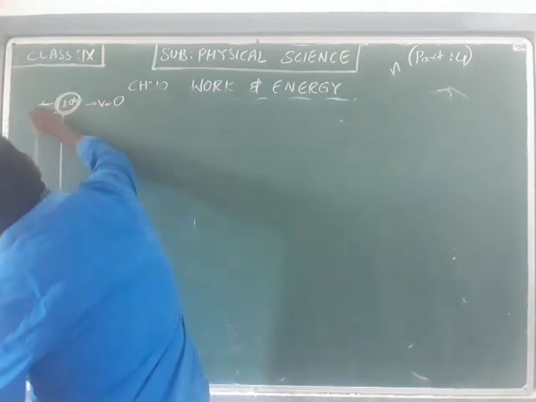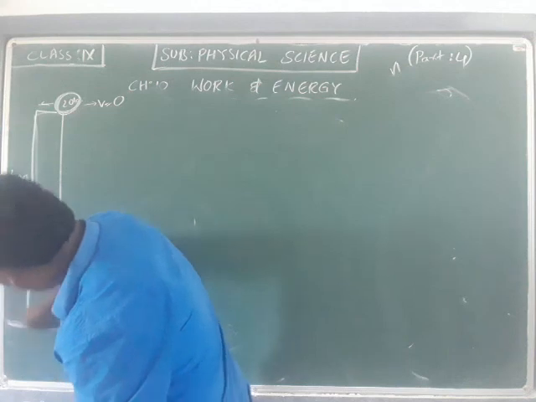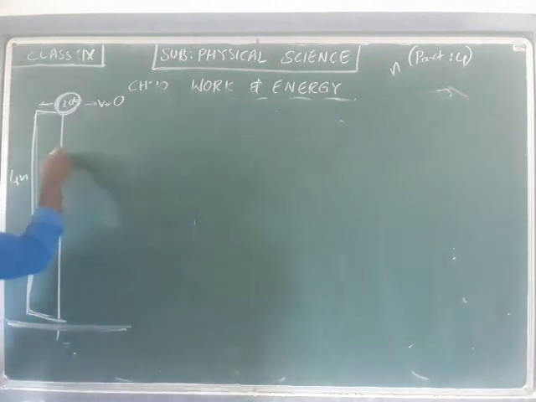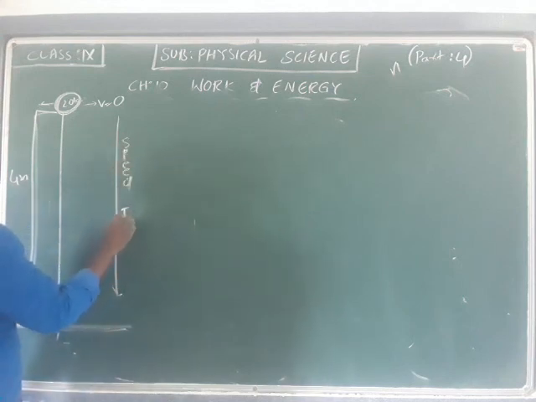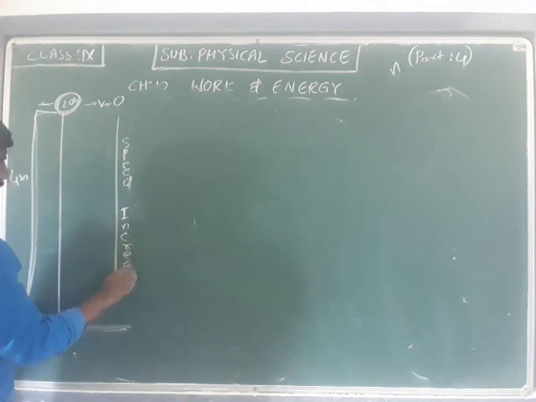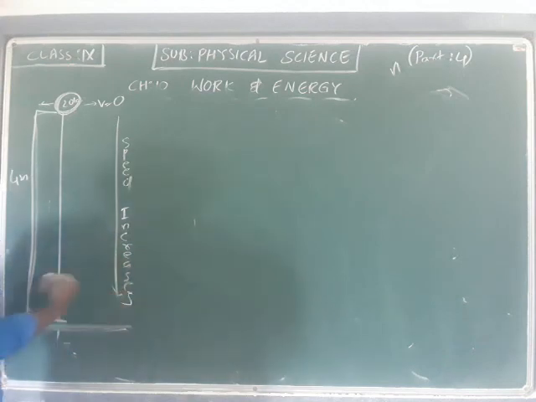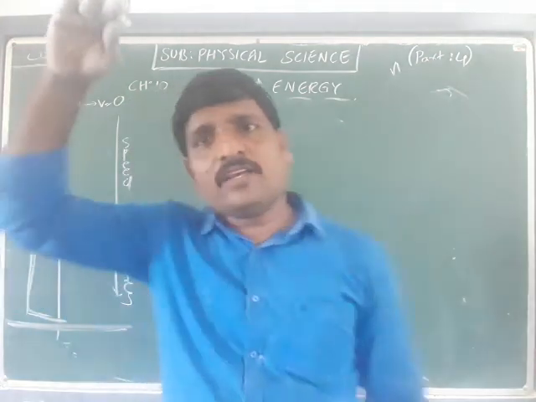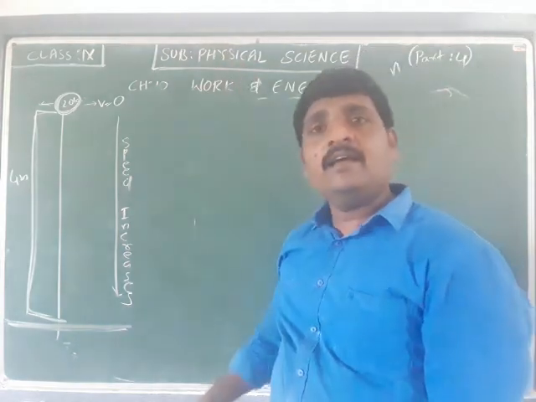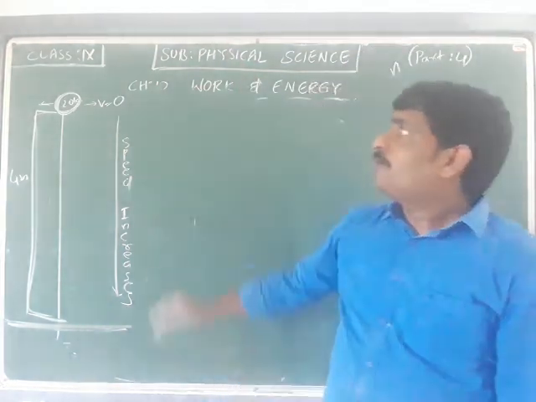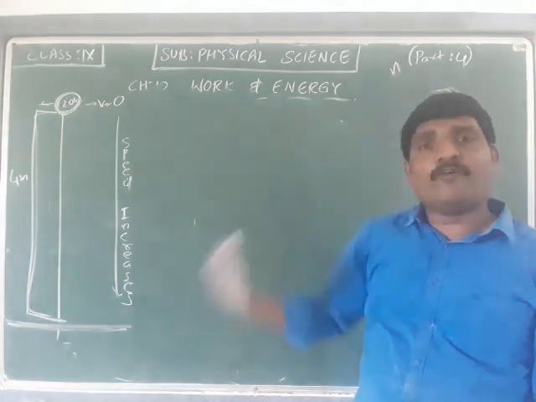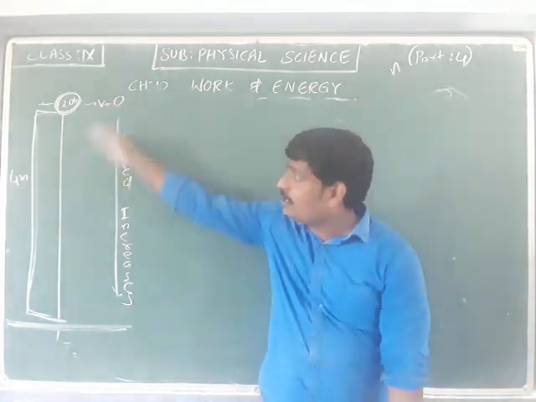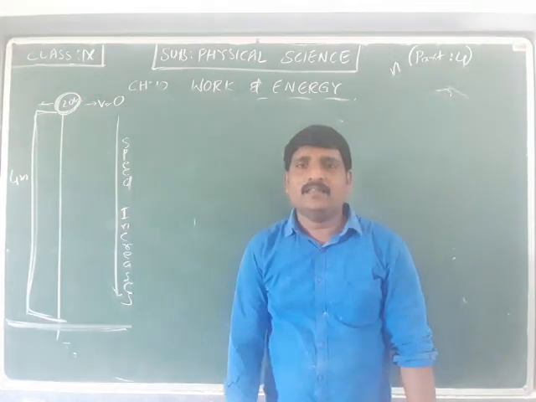As it is dropped from 4 meters above the floor, at every instant as it comes down, its speed increases. So what is the kinetic energy and what is the potential energy at certain heights, and whether the mechanical energy is conserved throughout its journey, is the question.